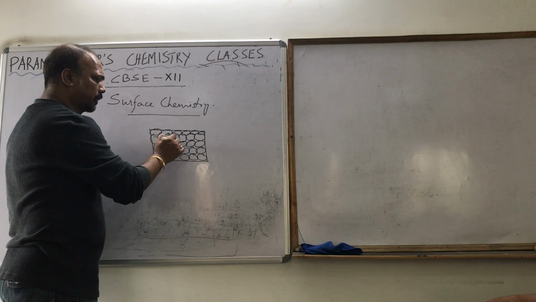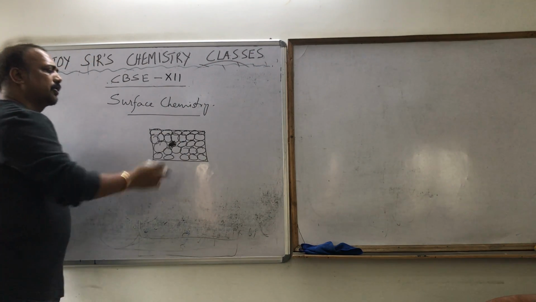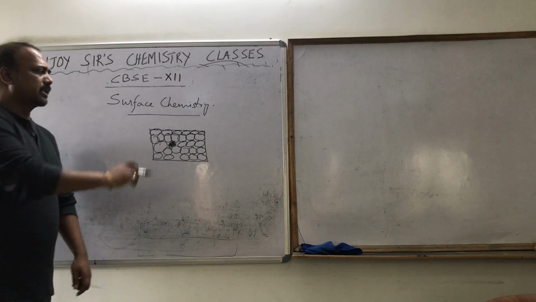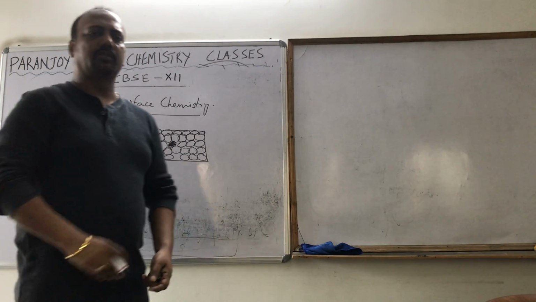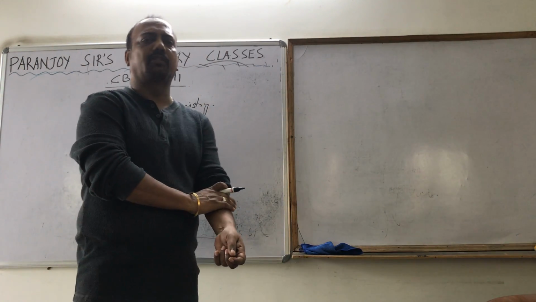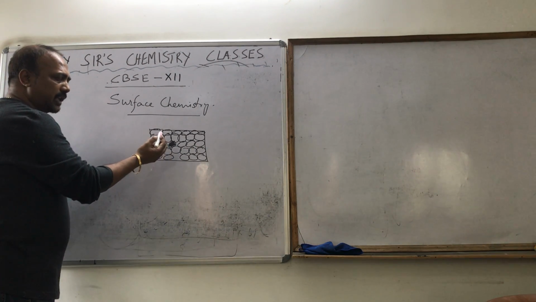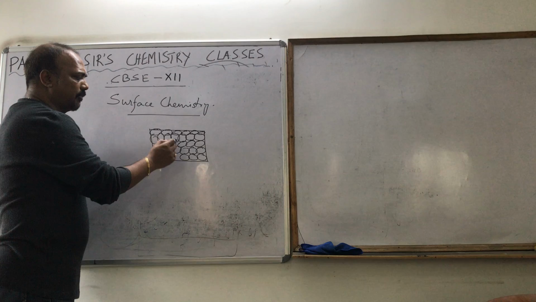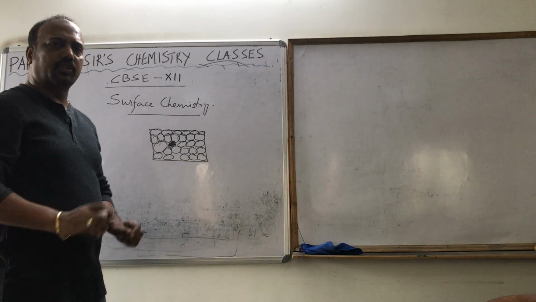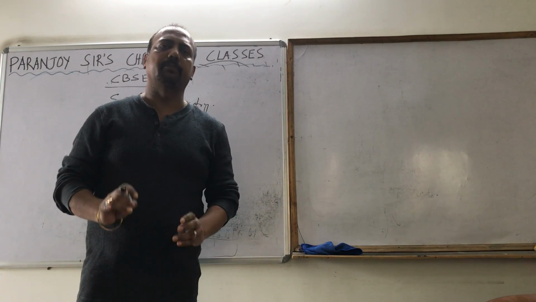Suppose I am talking of this one. If we talk of this particular molecule, it is surrounded by a number of molecules all around. So it is experiencing a force of interaction from all directions. So this particular molecule is much more stable.